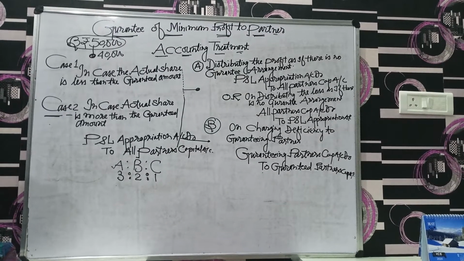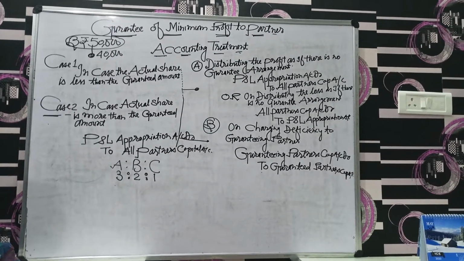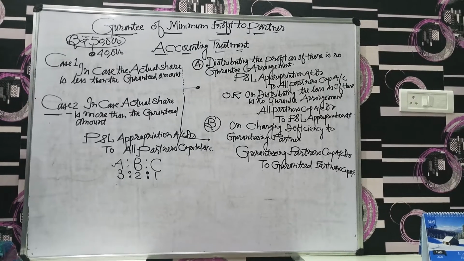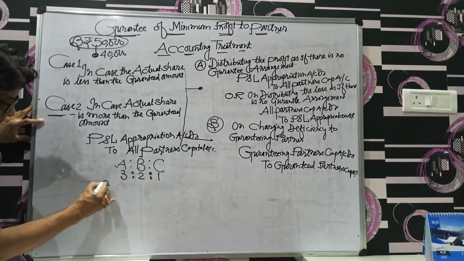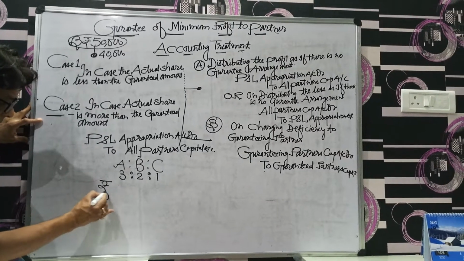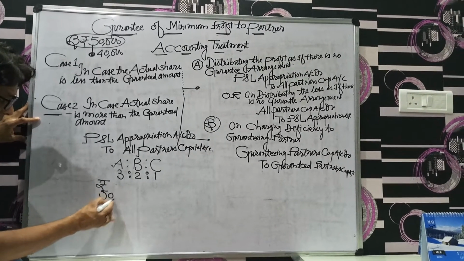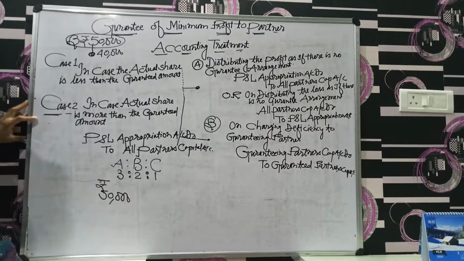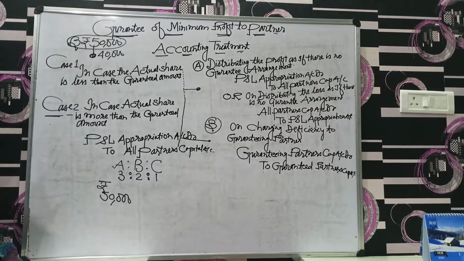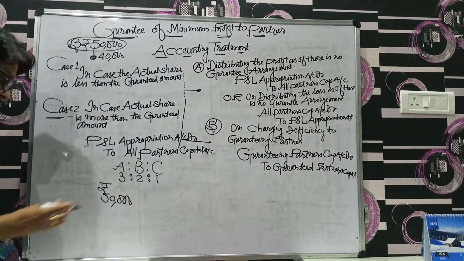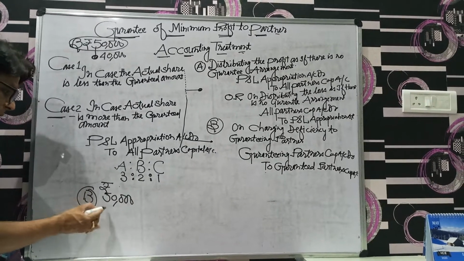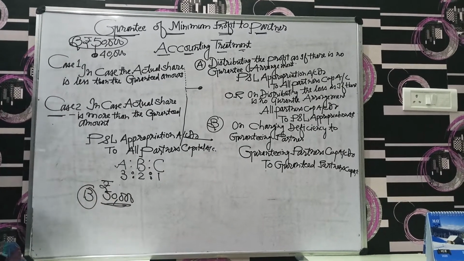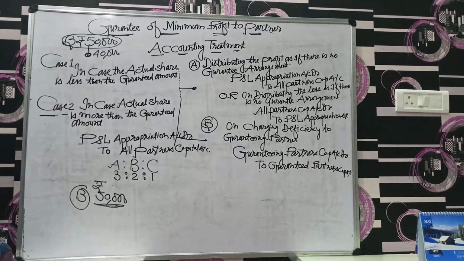A and C give a guarantee of profit to B, so the guaranteed minimum profit of B would be 50,000.